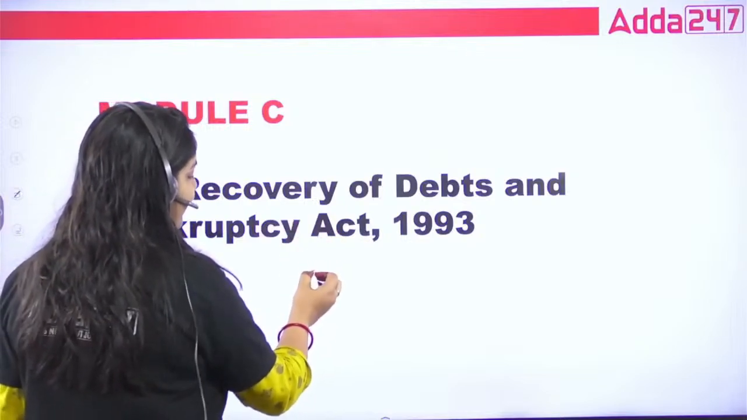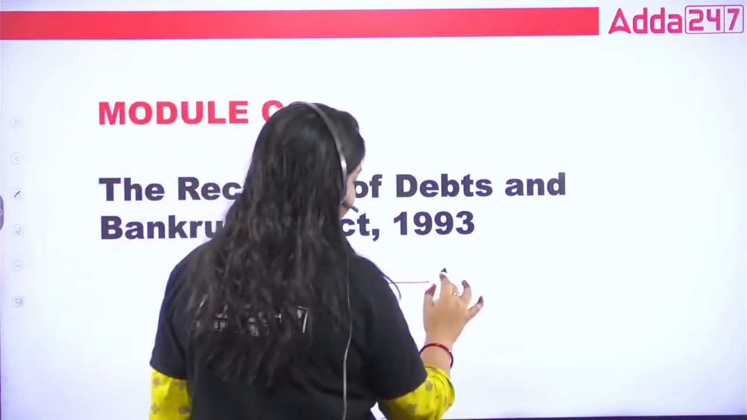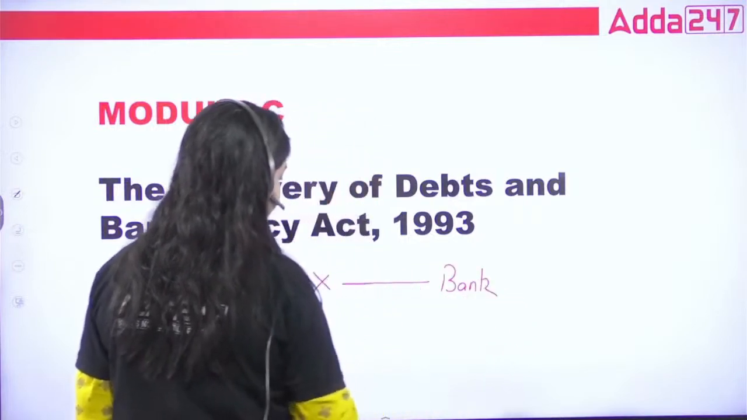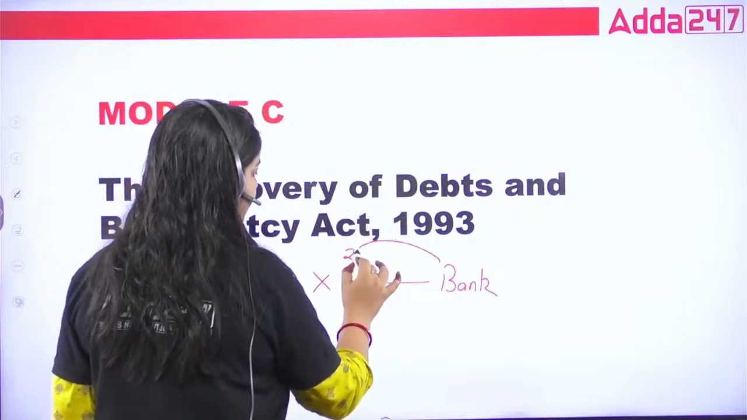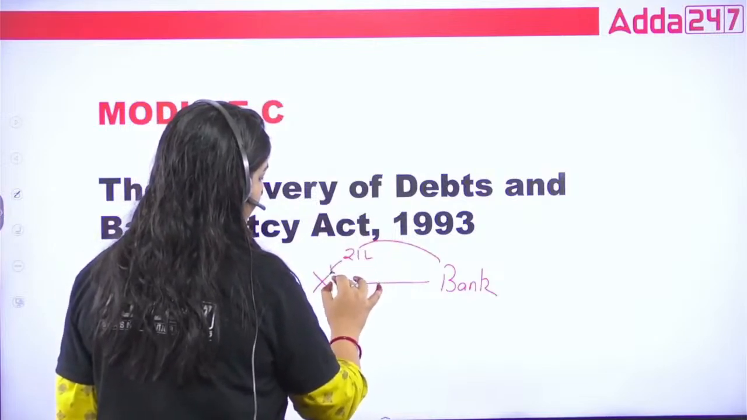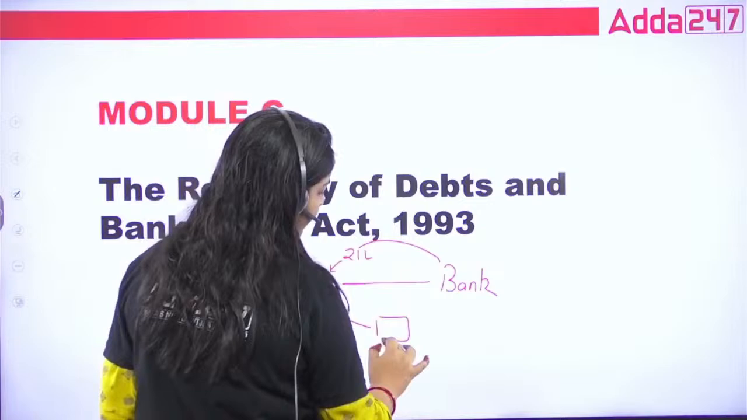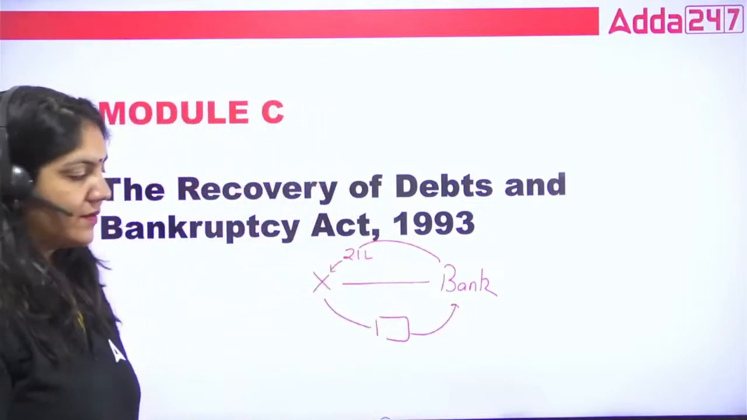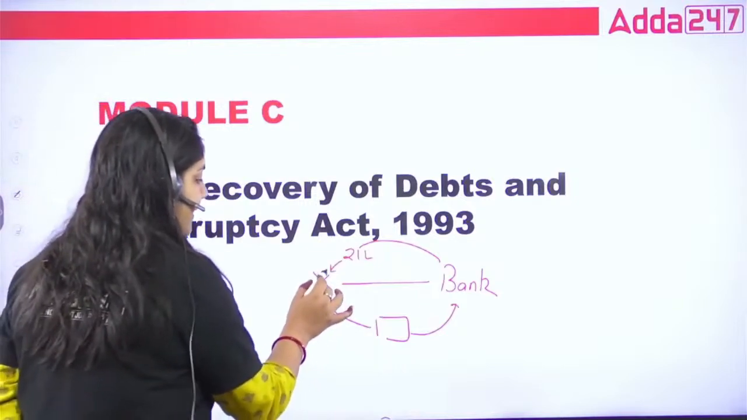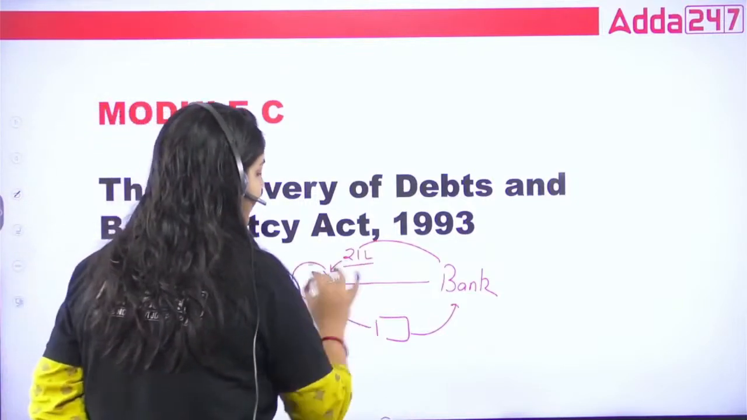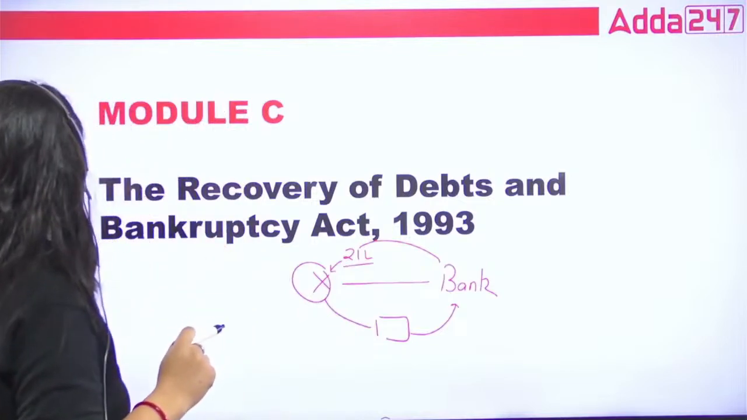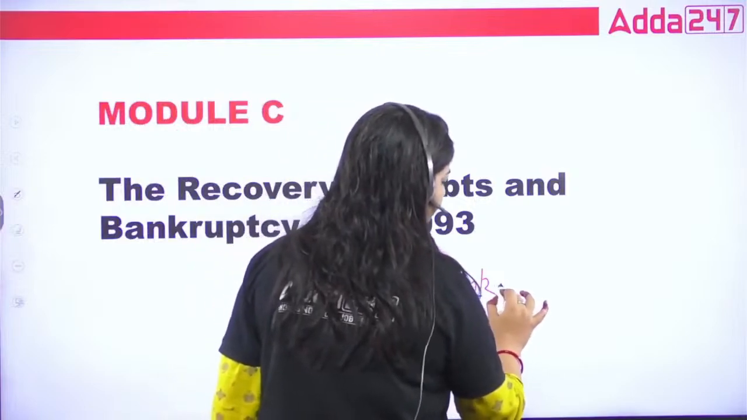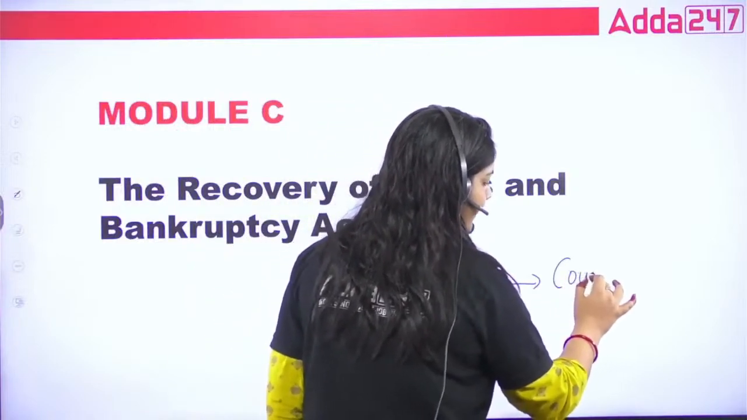Okay, so first of all, recovery of debt. What does this act basically want to say? X, this is the bank. X has taken suppose 21 lakh from the bank, and Y has already given movable property as a security to the bank. But suppose X is not able to pay the 21 lakh rupees, so what will happen in that case? In that case, the bank will prefer to go to the court.